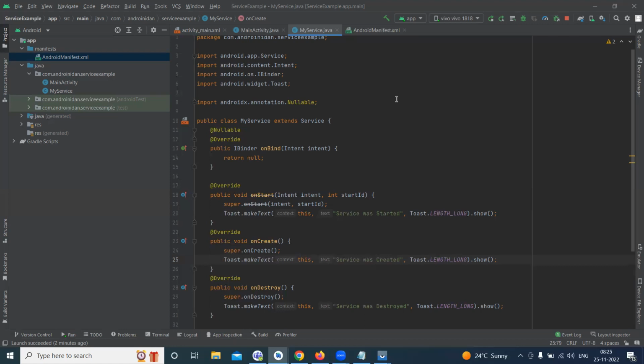So this is about the service. A service is simply a long running background process. It can be started with the service. The service must be defined in the manifest file. Is this clear? I hope you can start this practice. Tomorrow we'll see the next topic.